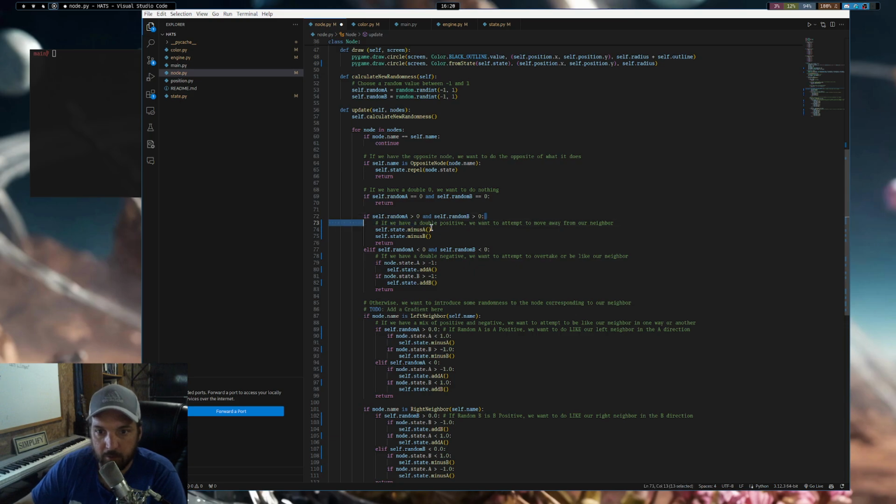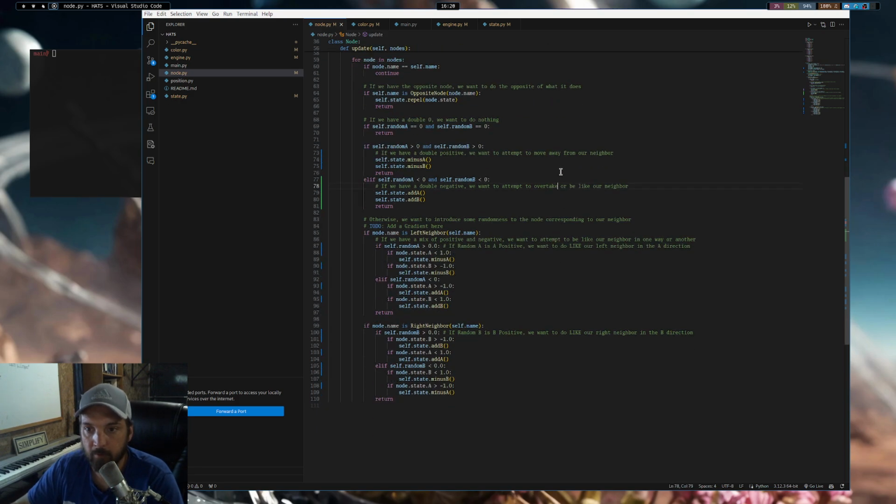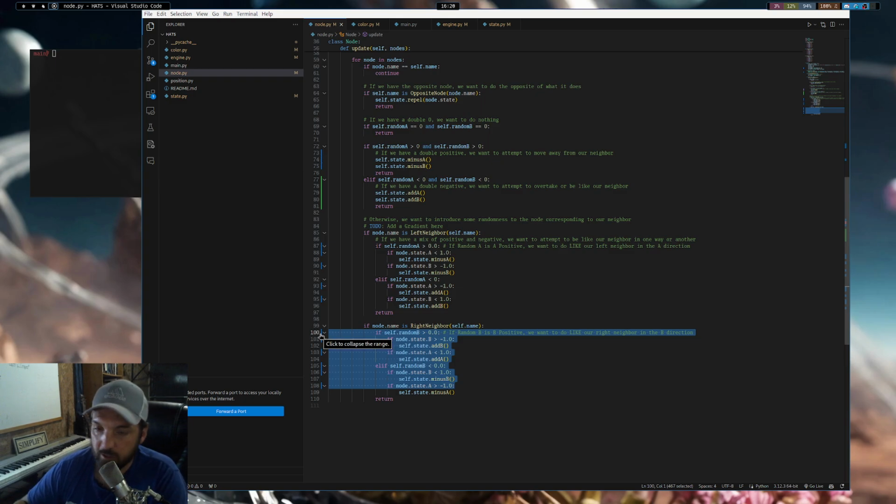Because if they're both above 1, there's no point in checking it again. It will never be less than or greater than 1. So if we have a double positive, we want to attempt to move away from our neighbor. If we have a double negative, we want to attempt to overtake our neighbor. Really, this could say undertake, but nevertheless, the other condition here is our left neighbor and our right neighbor is also inverse in their direction, and we could do away with this as well.